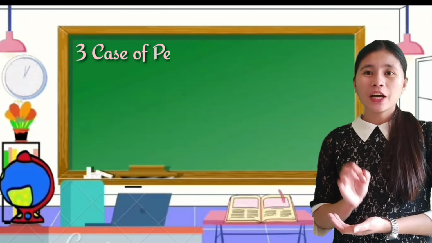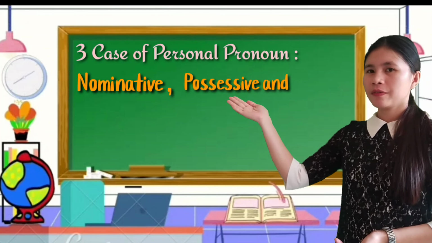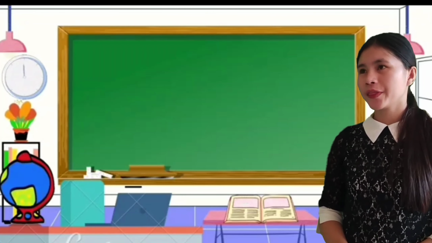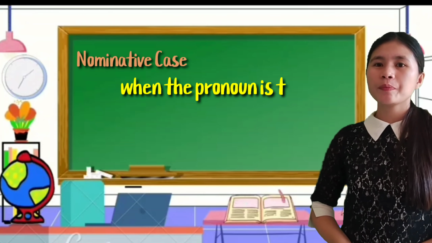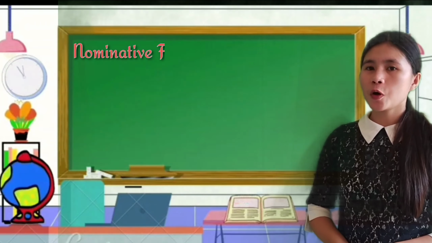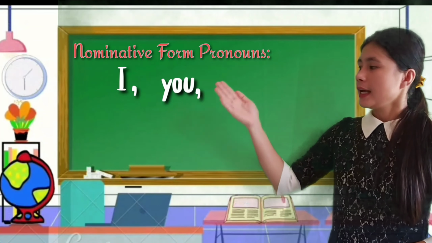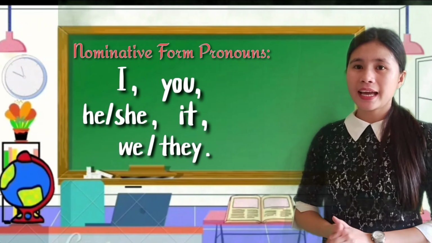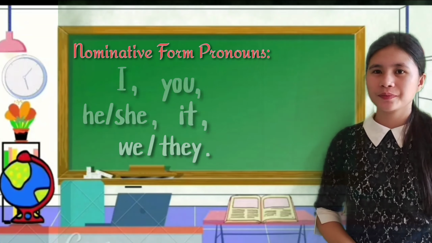The three cases of personal pronoun are nominative, possessive, and objective. First, let us know more about these cases. Nominative case is used when the pronoun is the subject of the sentence. The nominative form pronouns are I, you, he or she, it, we, or they.